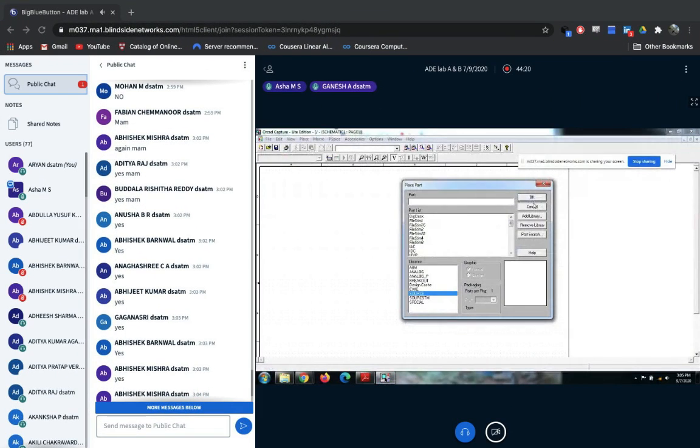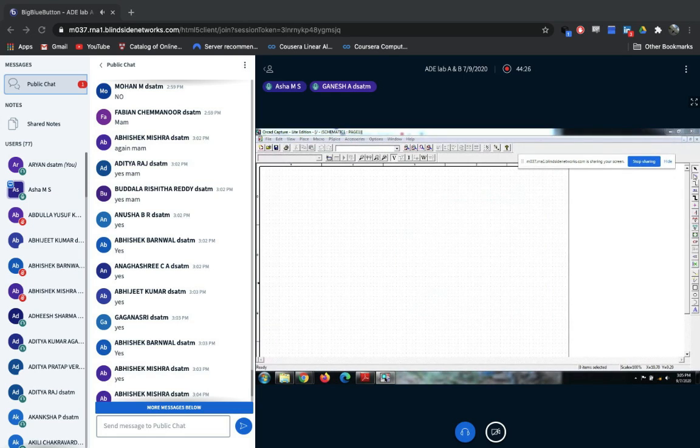I already told you what components we are using for our experiment. What are the two things mainly used? We saw one is a resistor, and one more is a capacitor. From where will we get this capacitor and resistor?